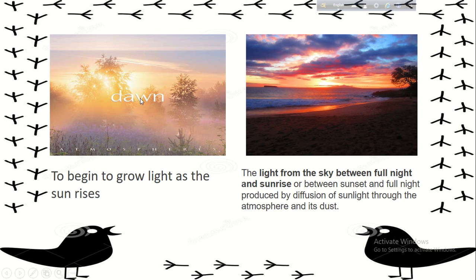So this is the Usha and this is Godhuli, and the light from the sky between full night and the sunrise, or between sunset and full night, is produced by diffusion of sunlight through the atmosphere and its dust. So you have learned the diurnal motion of the earth. Next day I will discuss the annual motion of the earth.